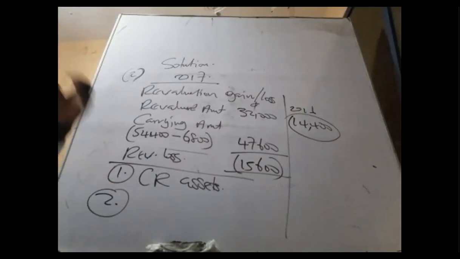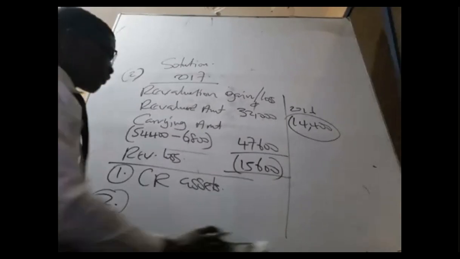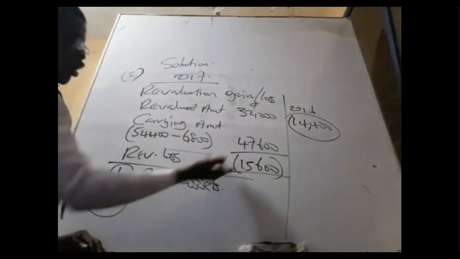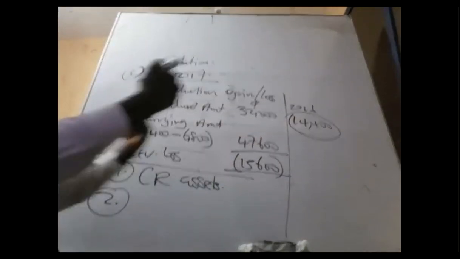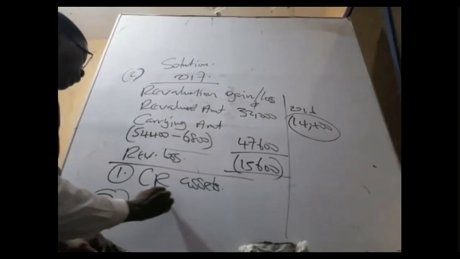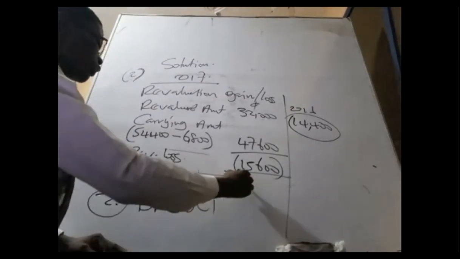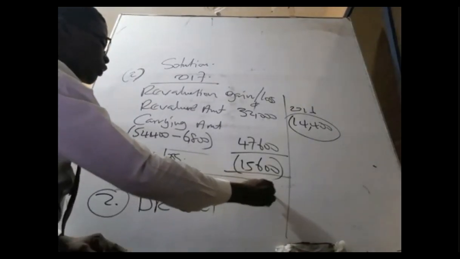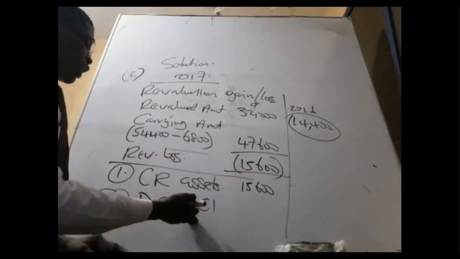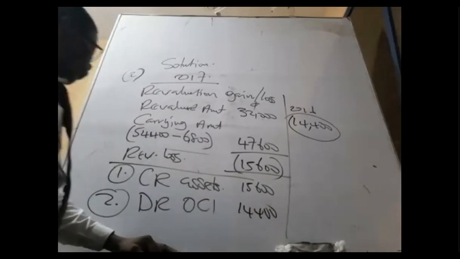That is the accounting treatment. Okay. So this is what we have to do. First, whatever this gain is, a portion of today's loss must be released to offset it. So first, we have to go there and debit what you call OCI. Here, you credit the asset with 15,600, the entire loss. You debit OCI with what? 14,400.